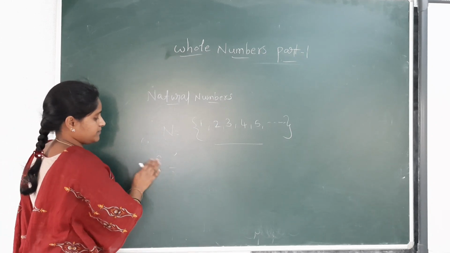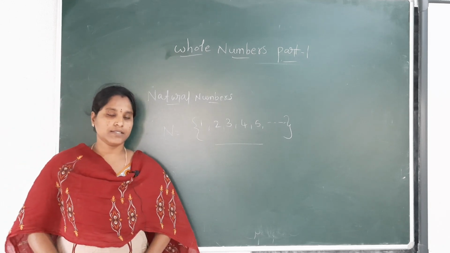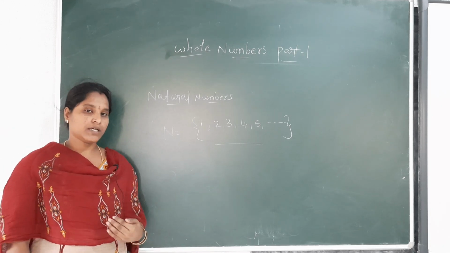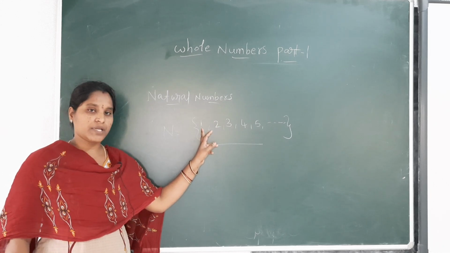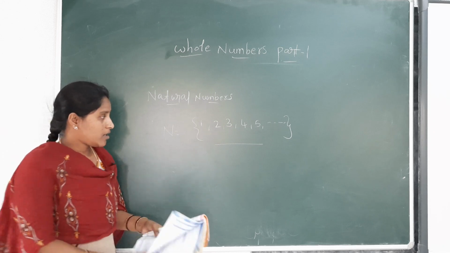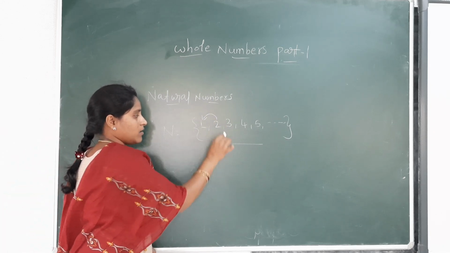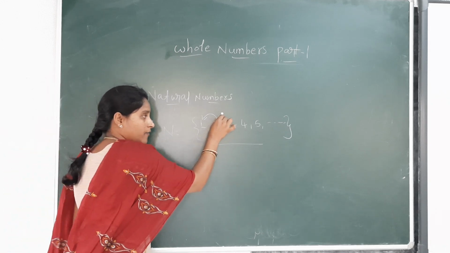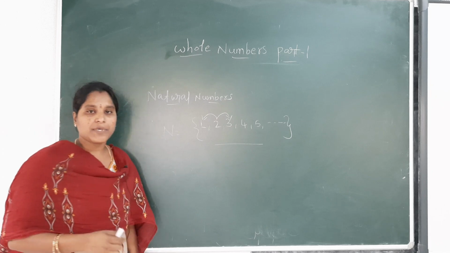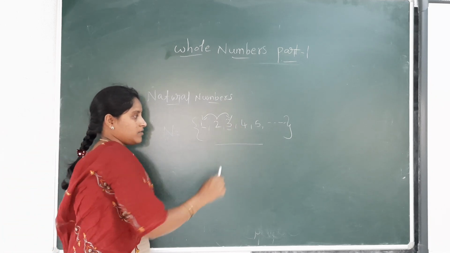Next, coming to predecessor and successor. Predecessor means a number just before a number. A number just before a number is called a predecessor. For 2, the predecessor is 1. Next, successor. Successor means a number just after a number. For 2, the successor is 3.